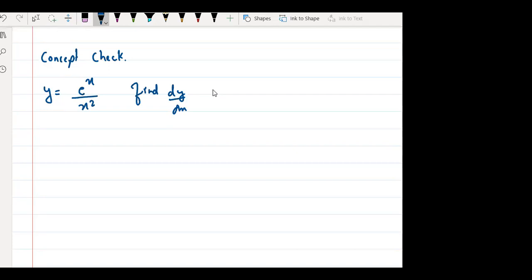Take your time. Identify what is u, what is v. So u is always numerator. V is always denominator, step by step, right?